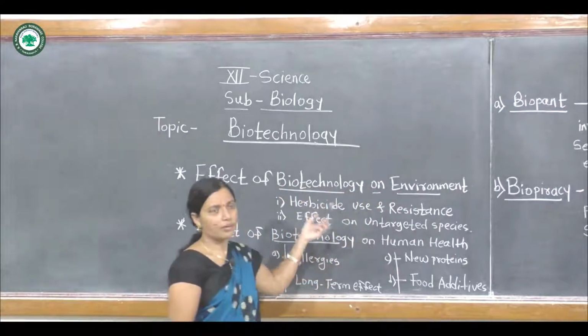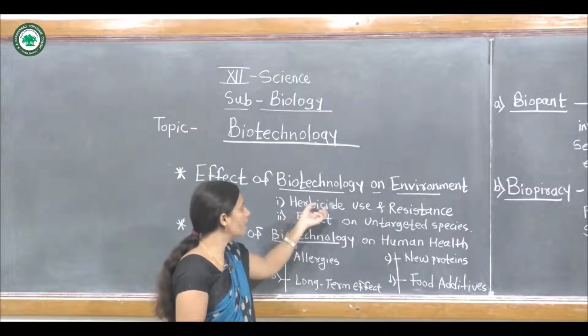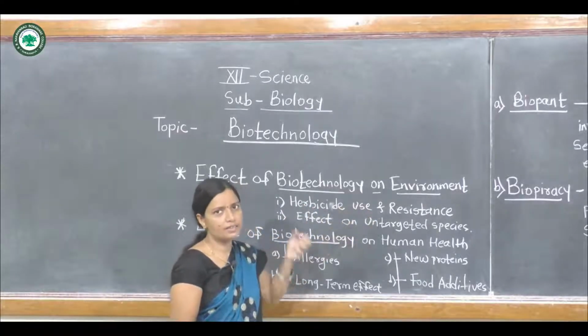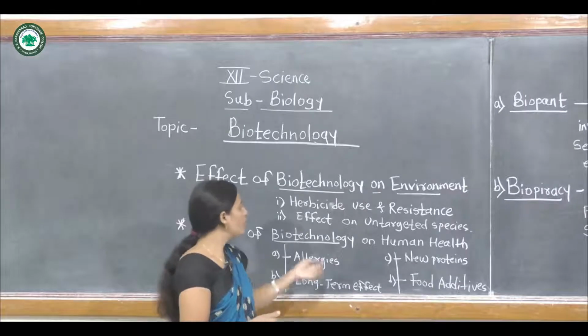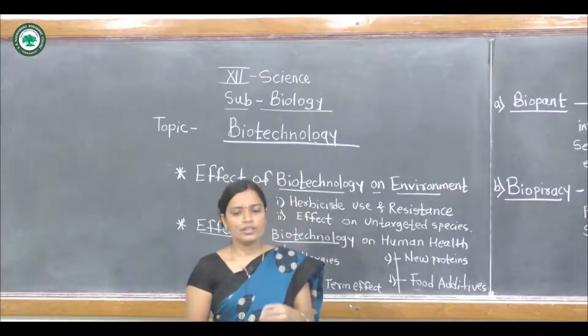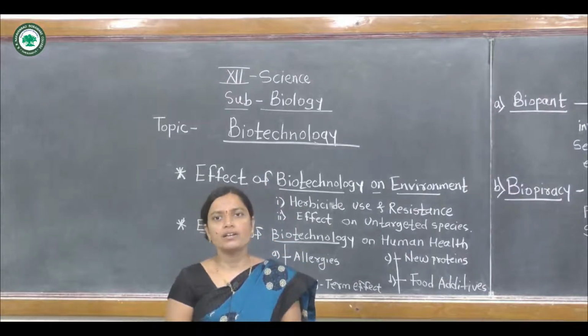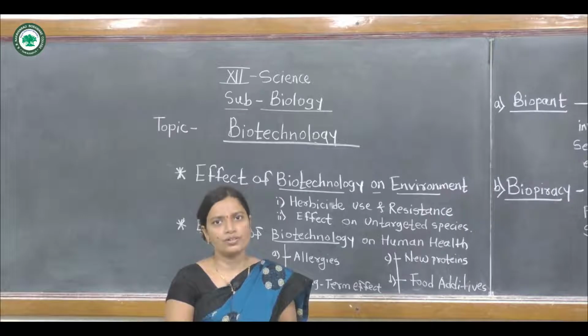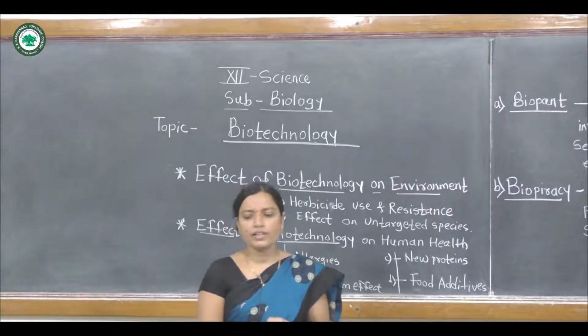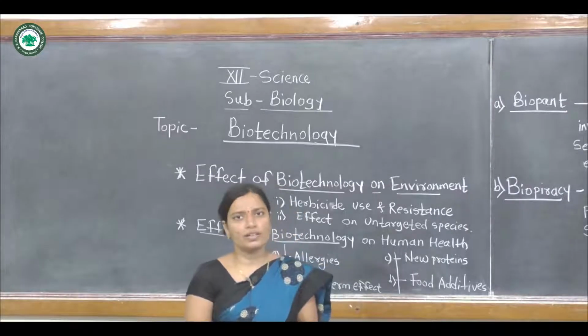In the environment, some plants are developed with herbicide use and resistant varieties, and there is also an effect on untargeted species. Herbicides and chemical pesticides are used continuously in agricultural crops, and this effect shows up in some insects and other organisms.